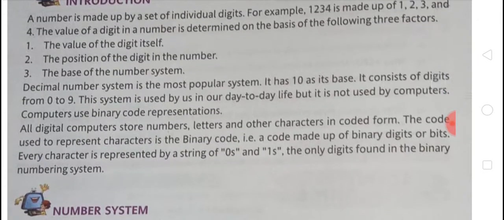All digital computers store numbers, letters, and other characters in coded form. The code used to represent characters is binary code, made up of binary digits or bits. Every character is represented by a string of zeros and ones, the only digits found in the binary numbering system.